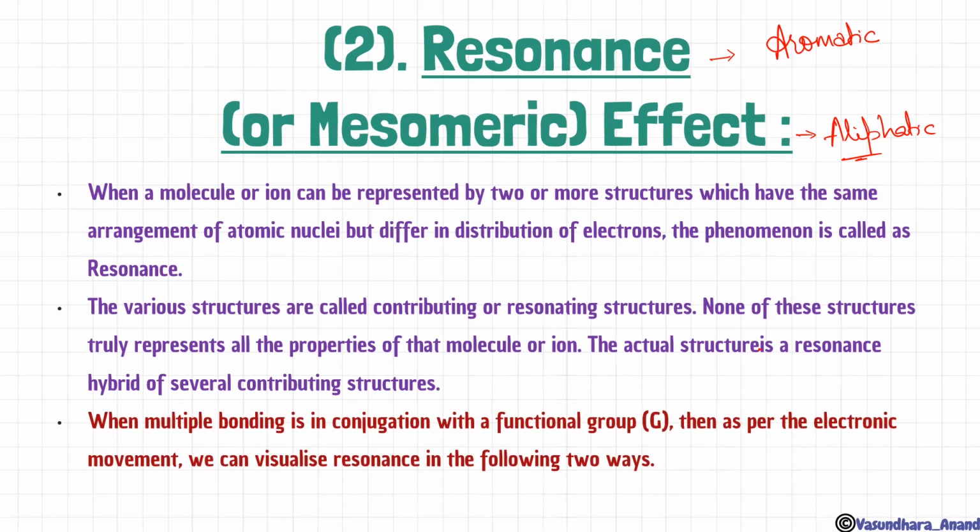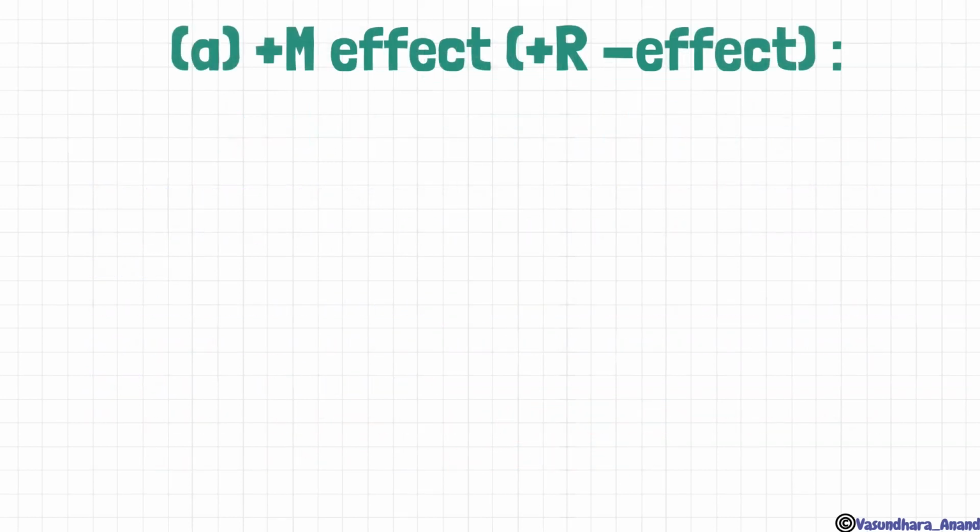When a multiple bond is in conjugation with a functional group, then as per the electronic movement, we can visualize resonance in the following two types. Whether it is aliphatic or aromatic, if the bonds are in conjugation and there is a functional group, this functional group will decide where the resonance will proceed, and accordingly it is of two types: plus R effect and minus R effect.